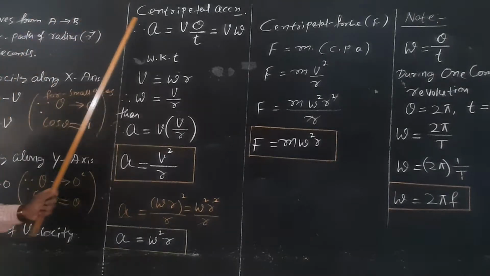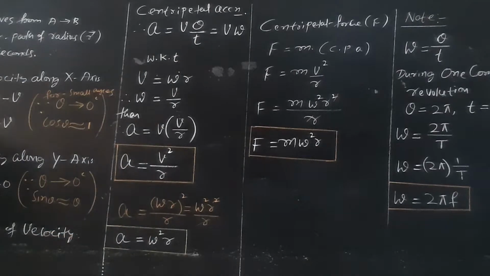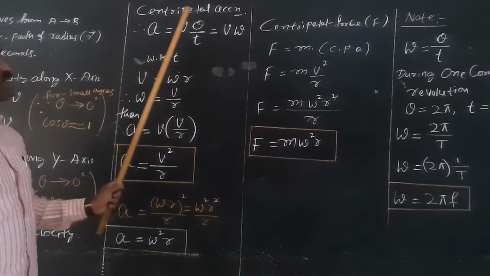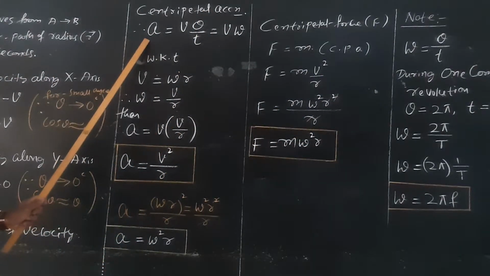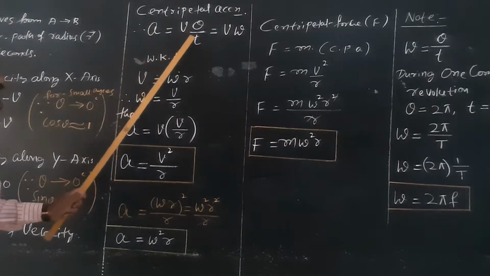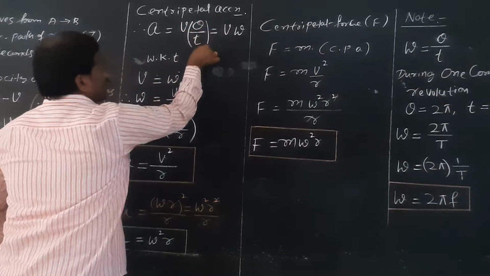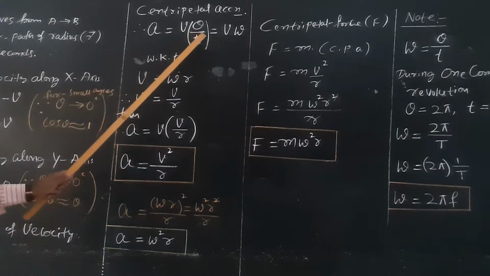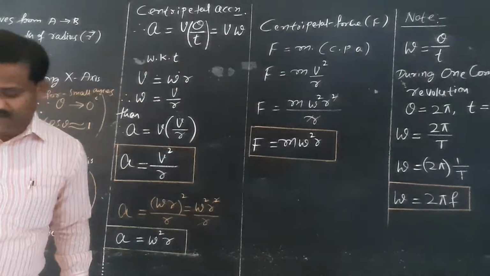So, attention, centripetal acceleration, because the rate of change of velocity along the y-axis is v theta divided by time. Therefore, v theta divided by time is what is called rate of change of velocity, which is acceleration. Therefore, centripetal acceleration is equal to v theta by t. Am I right or not? Group the terms. What is theta by t? Angular displacement by time is what is called omega, the angular velocity.